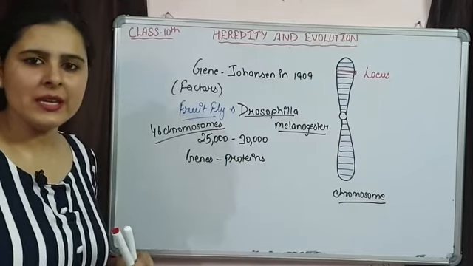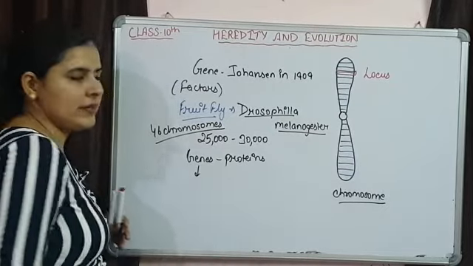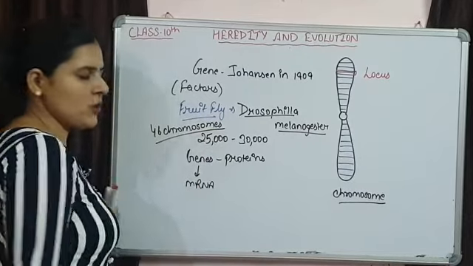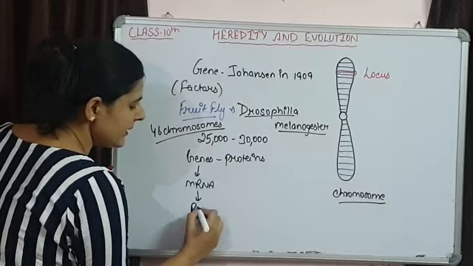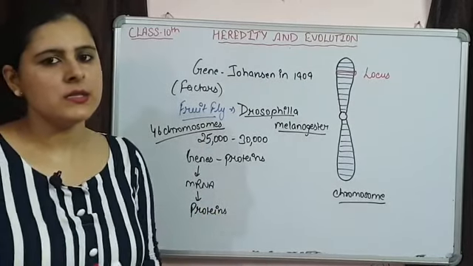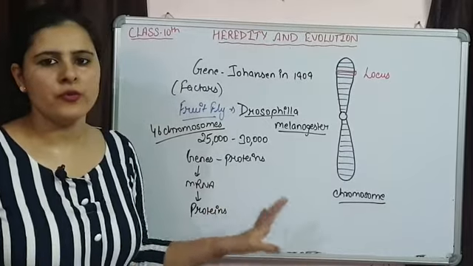How do these genes function? These genes are transcribed into mRNA, and this process occurs in the nucleus, and later on they are translated into proteins in the cytoplasm. So this is how the genes function.